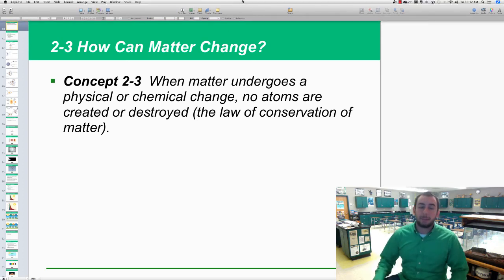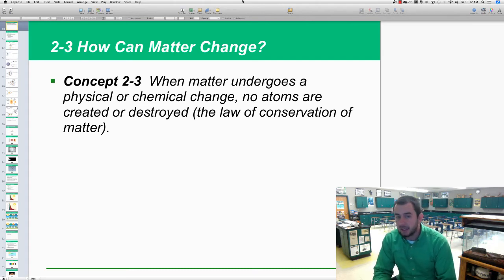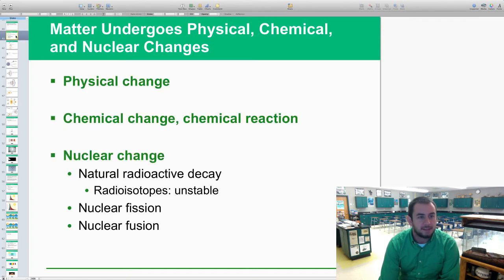Hey scholars, welcome to chapter 2-3, and we're also going to cover 2-4. Today we're looking at how can matter change and also what is energy and how can it change. That's what we're going to look at with this next segment.